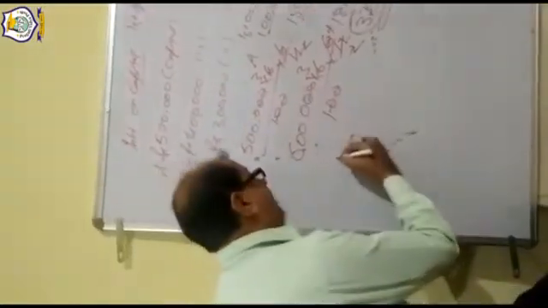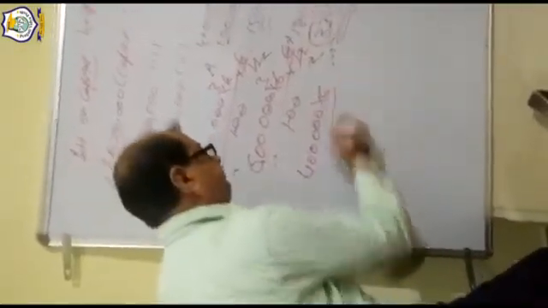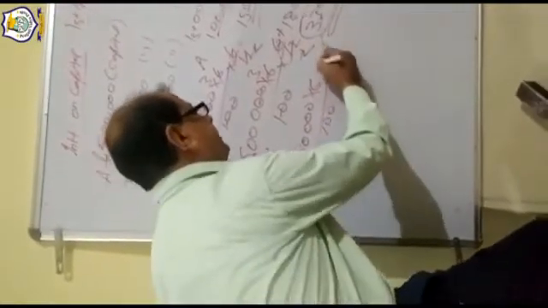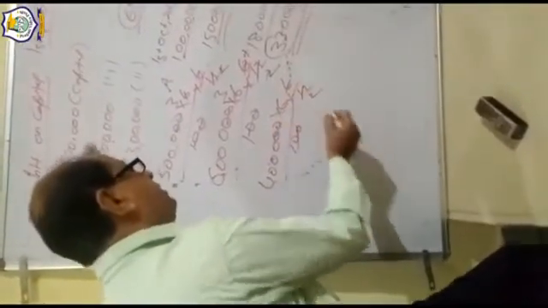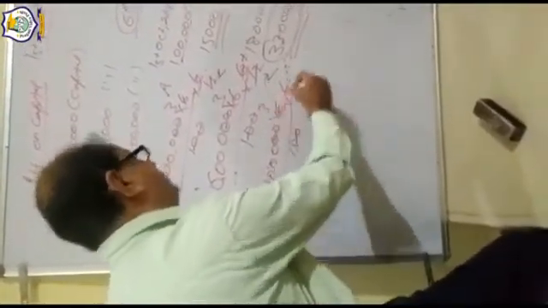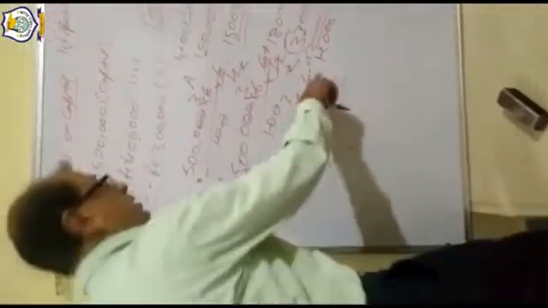So for 4 lakh at 6% for 6 months, 6 2s are 12 and 2 3s are 6, 4 3s are 12,000 will come. From this equation, 12,000 interest is coming.